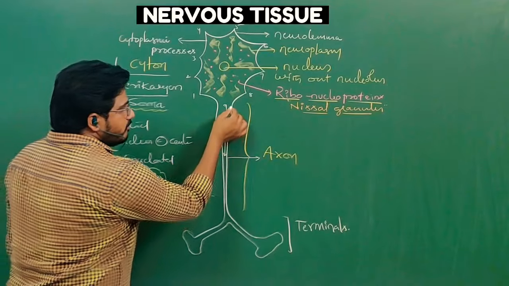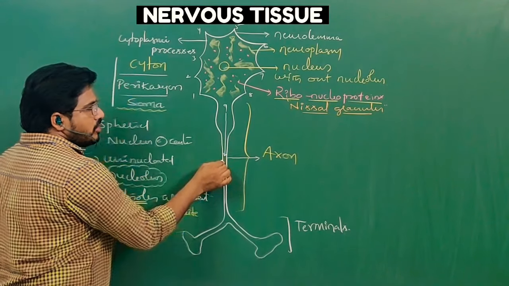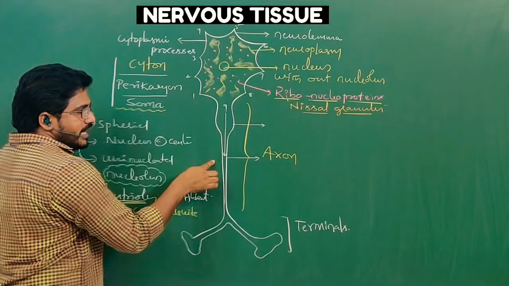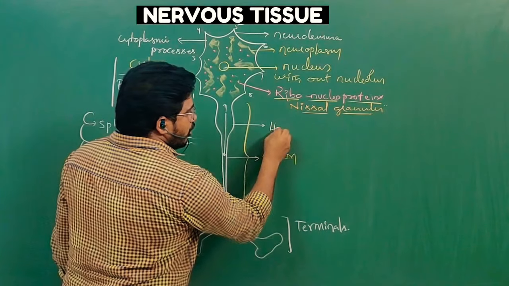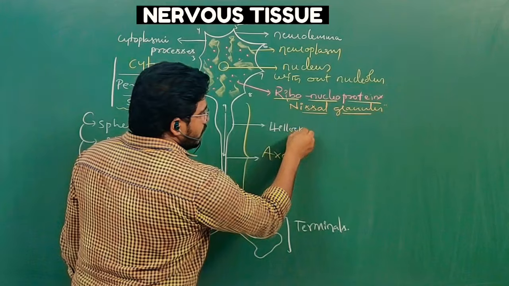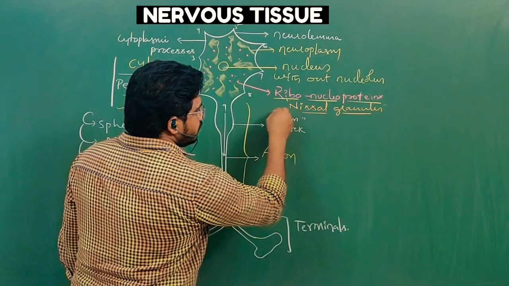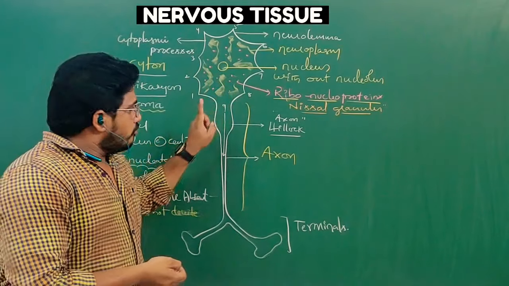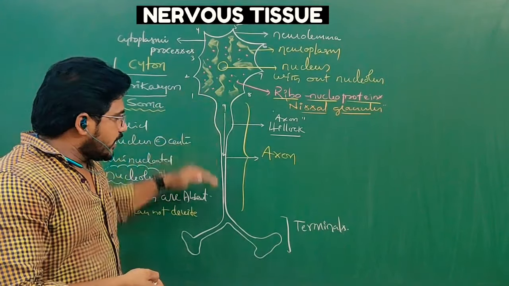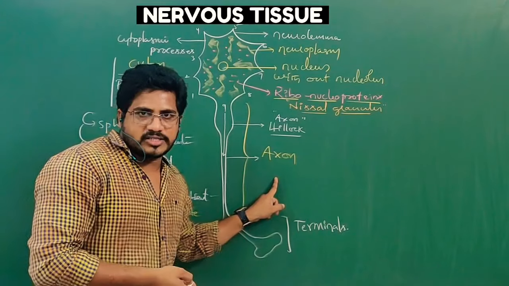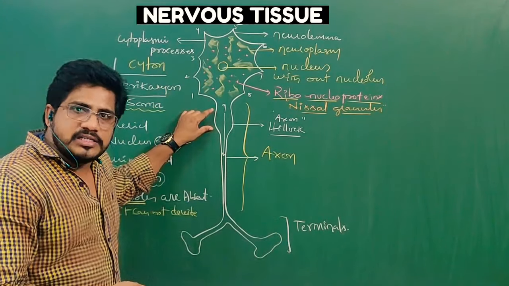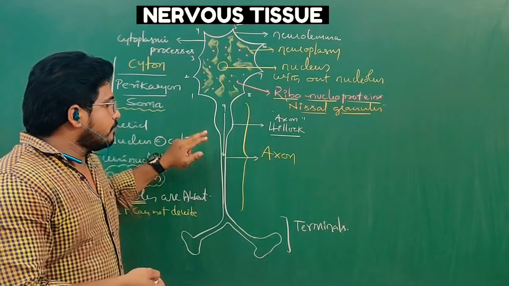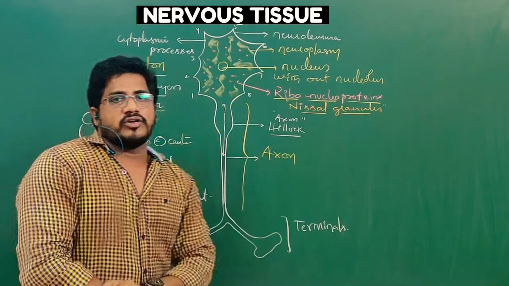Clear? Where it continues as axon, there is a bulge part between the cyton and axon. This is called hillock; axon hillock also can be termed. What is axon hillock? From the cyton, one of the processes continues as a cylindrical structure called axon, with the help of a bulge or swelling between the axon and cyton, which is called axon hillock.